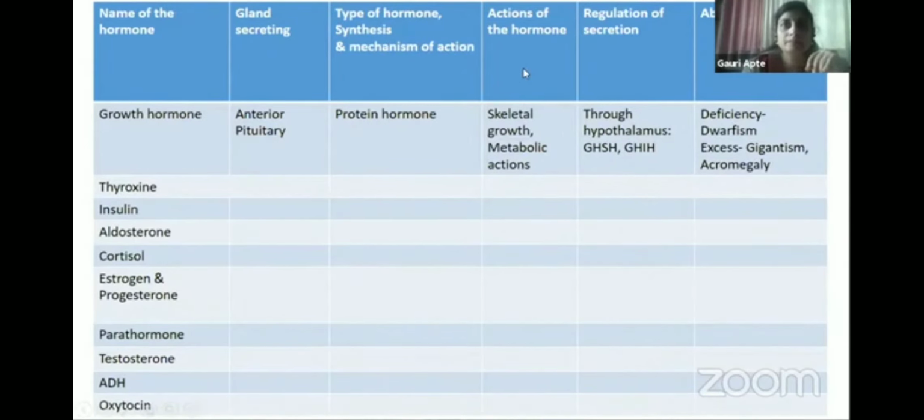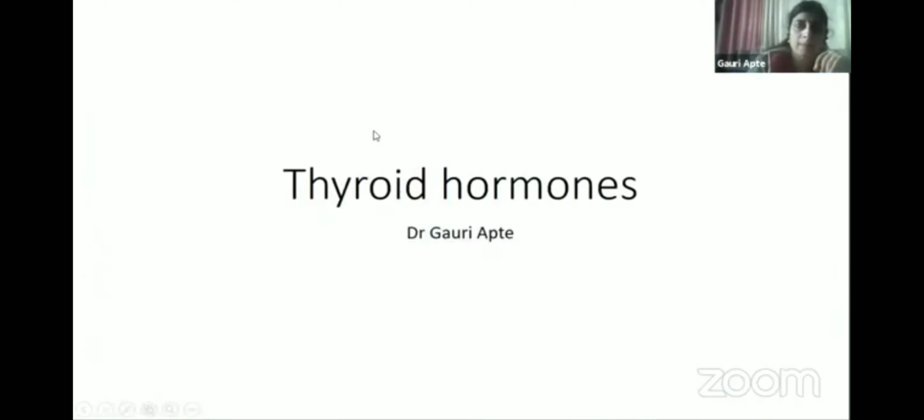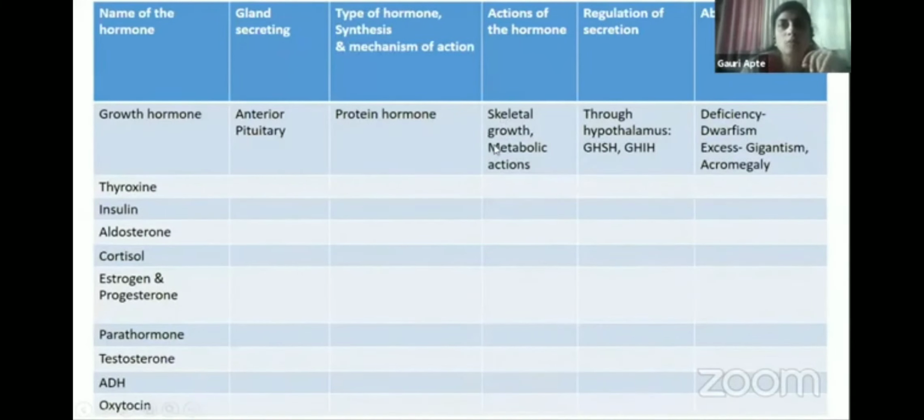Then the actions of the hormone, this is the big part of the chart. Then regulation of secretion and abnormalities which are related to the hormone. All important hormones you can include in a table like this, and this will make your revision very easy. In one glance, you can revise all the hormones and can cover many short notes here.